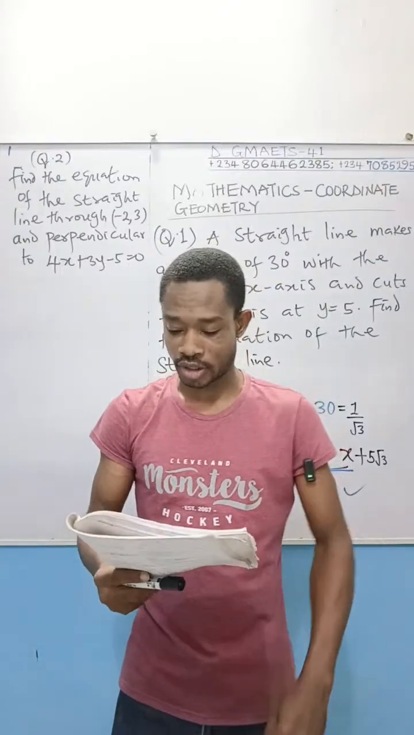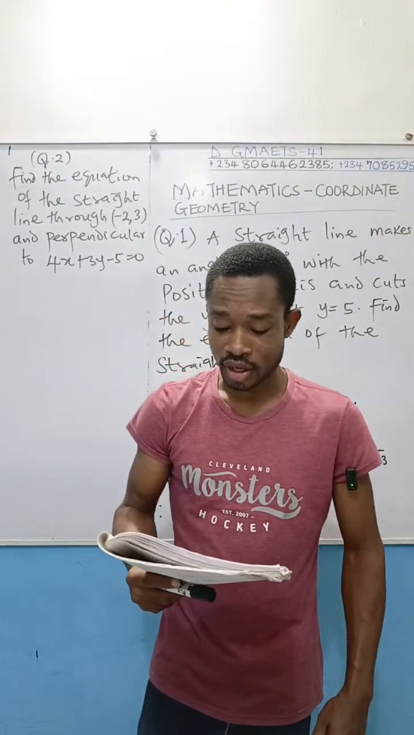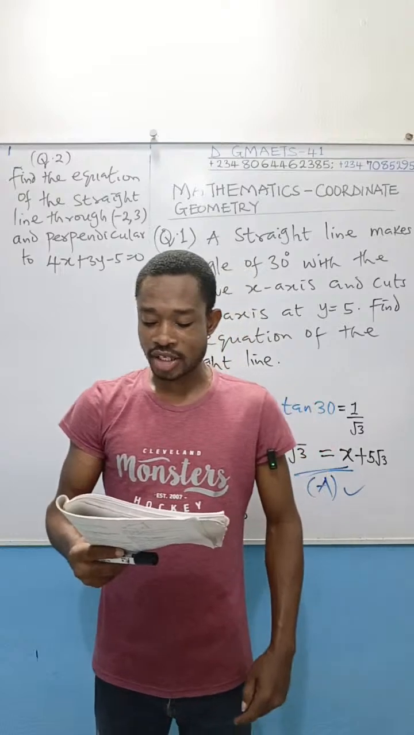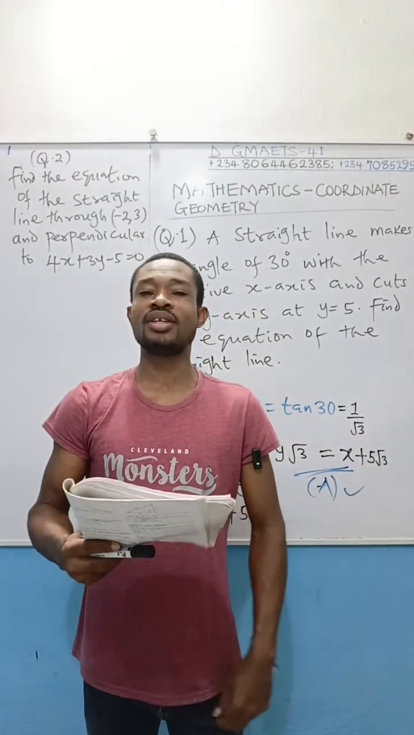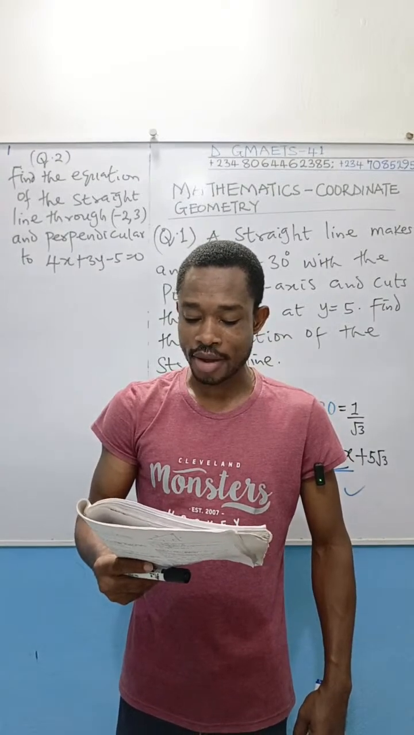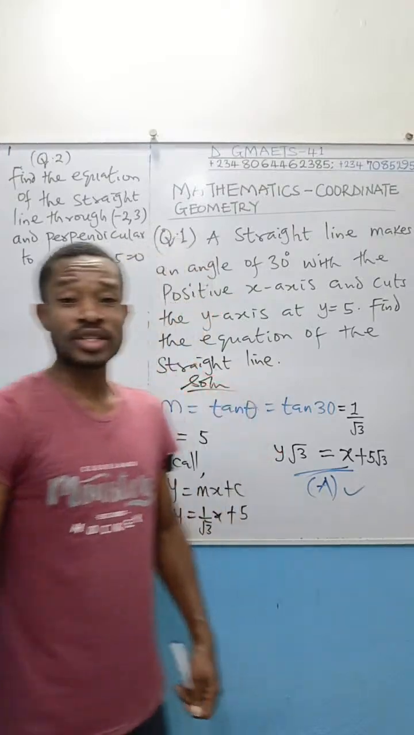We've got these options. A, 4x plus 5y plus 3 equal to 0. B, 5x minus 2y minus 11 equal to 0. C, 3x minus 4y plus 18 equal to 0. And then D, 3x plus 2y minus 18 equal to 0. So we're going to solve these once again and see.